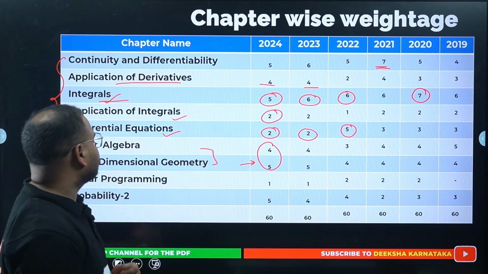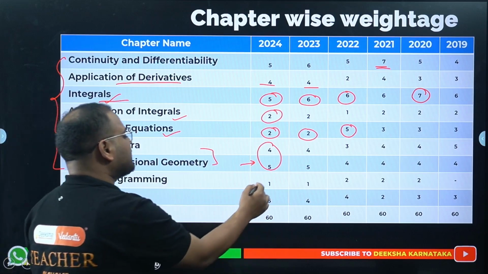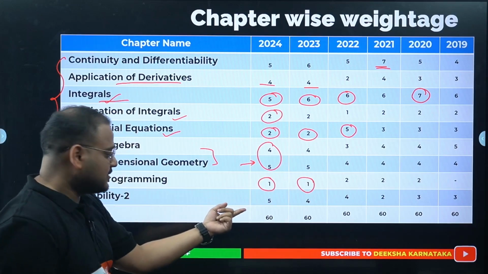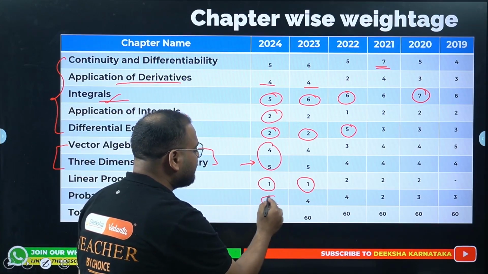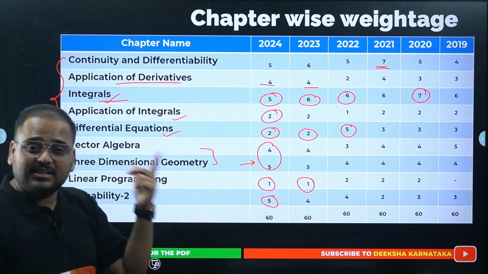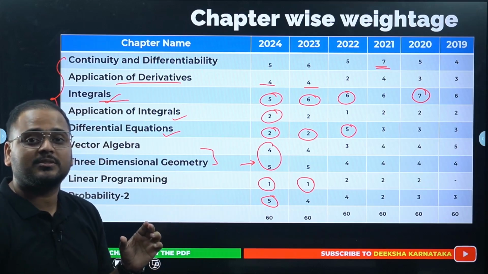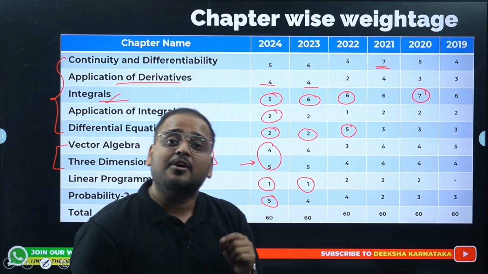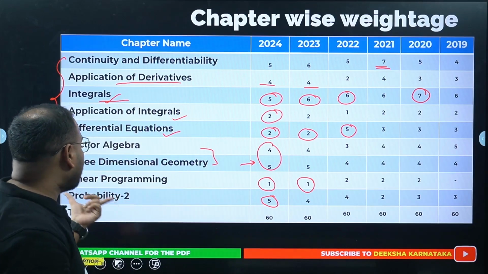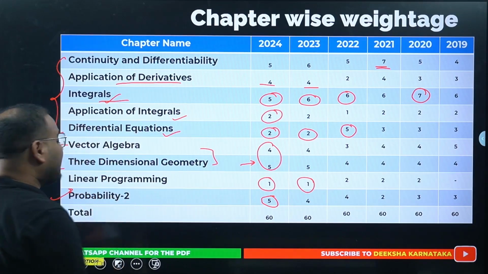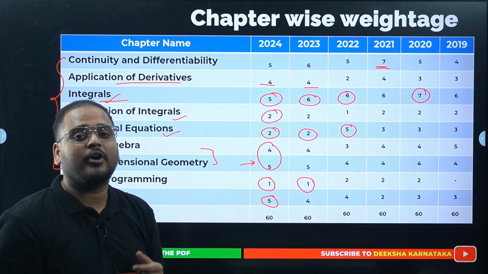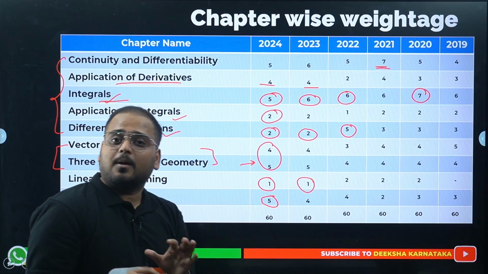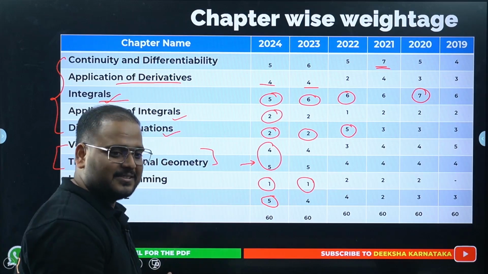So 9 marks there. All right, linear programming, you can expect 1 question this year as well. Probability, look at this number. How big is this number? 5 there, plus 1 to 2 marks in the PU1, makes 6 questions. And that's why I said PNC is very important. Permutation and combination is very important, because it has applications in probability, and it is a very big unit coming for your KCET 2025. So this makes your chapter-wise weightage complete. Let's move on to the next slides.